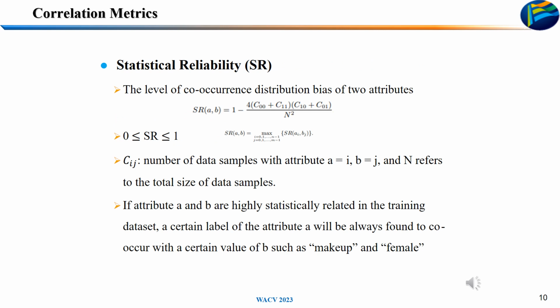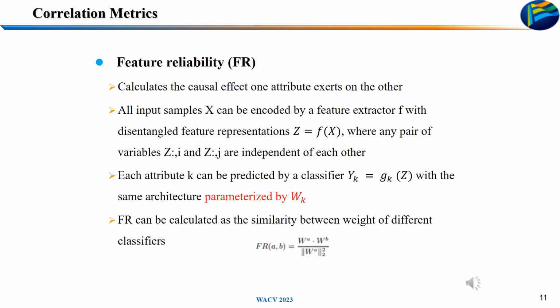The first metric is statistical reliability, SR, which measures the level of co-occurrence distribution bias of two attributes. Besides SR, FR calculates the causal effect one attribute has on the other.